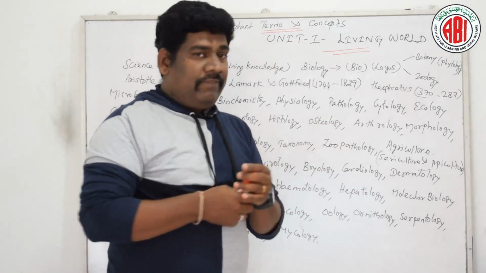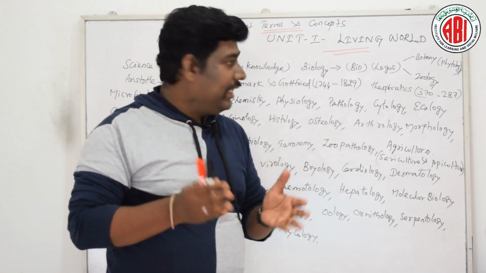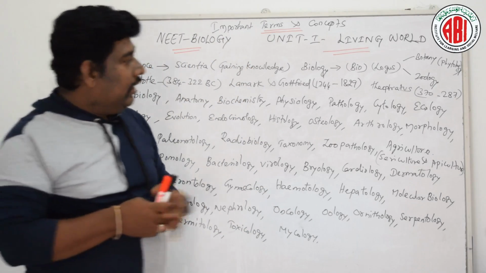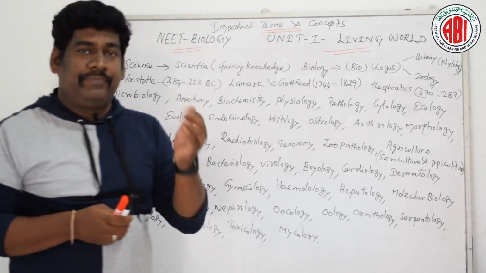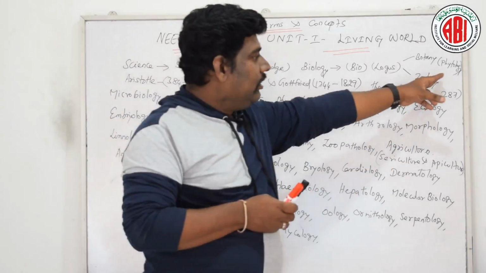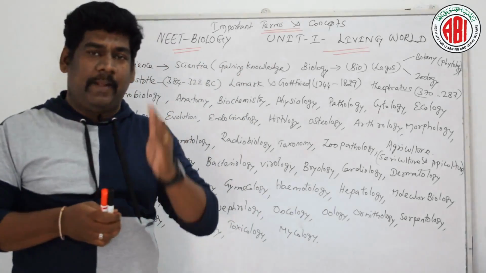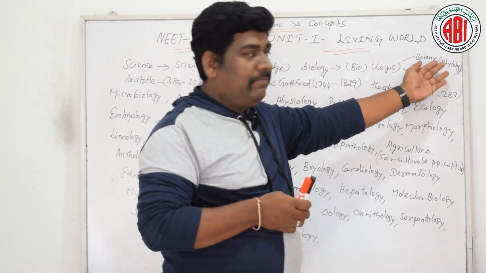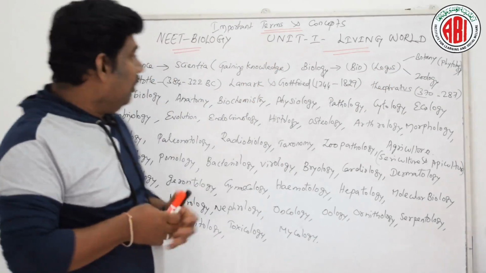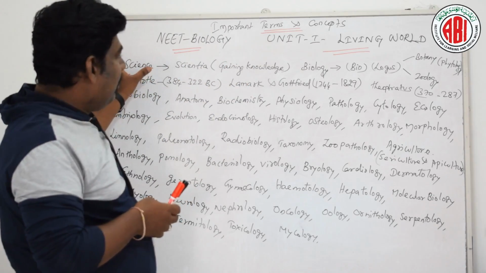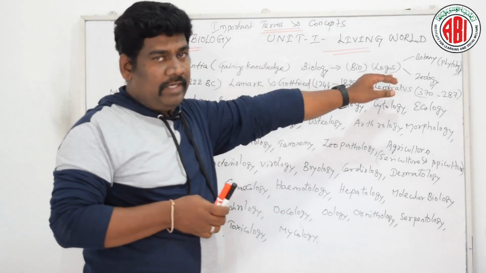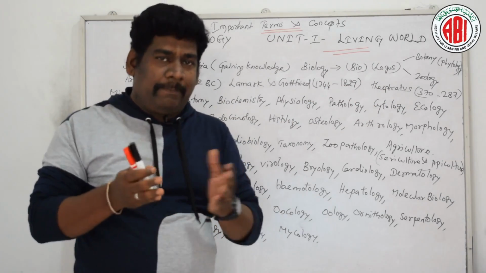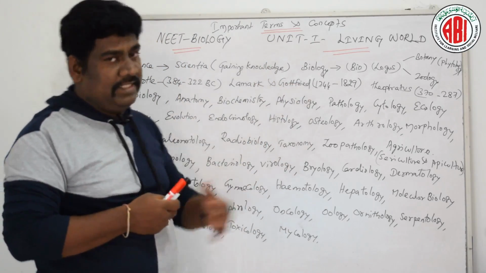This biology is further divided into two major categories, one is said to be botany, the other one is said to be zoology. Botany is also termed as phytology, which is a Greek word, where phyto stands for plants and logos, studying about different types of plants. These sciences are broadly divided into these two categories, botany and zoology. So there are many other specific areas or different applied sciences which are derived from this biological science.